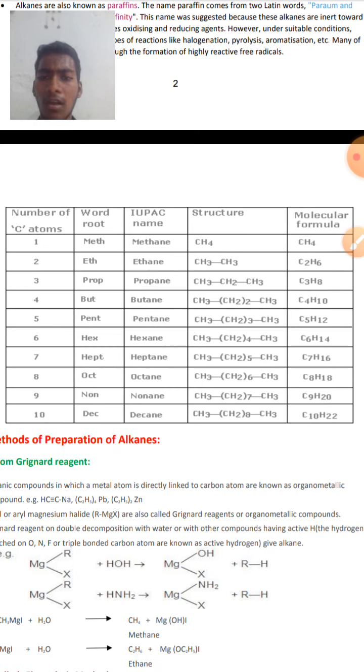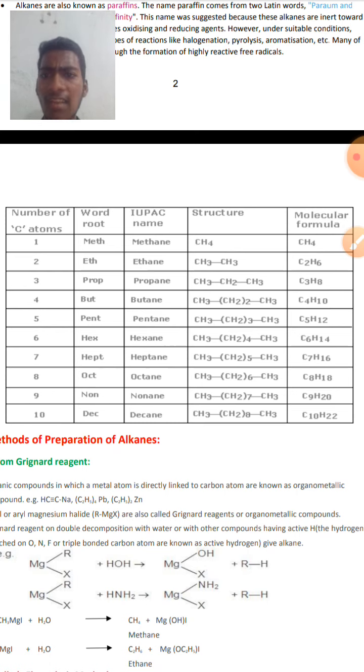The structural formula will be CH3(CH2)8CH3. What is the molecular formula of decane? That is C10H22.